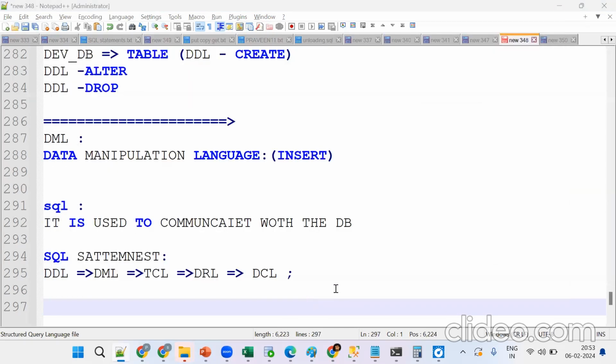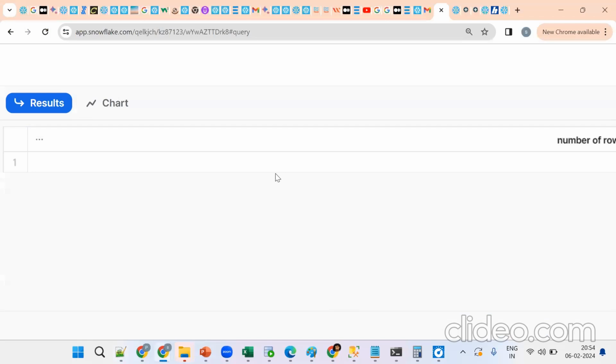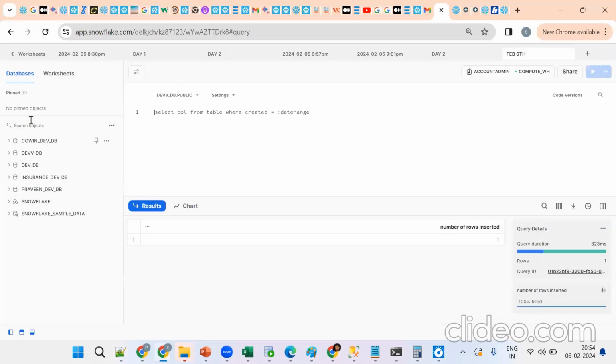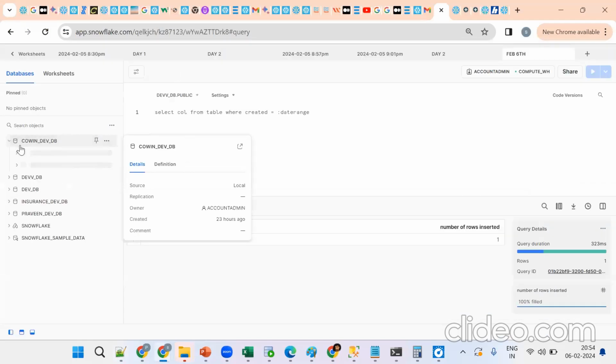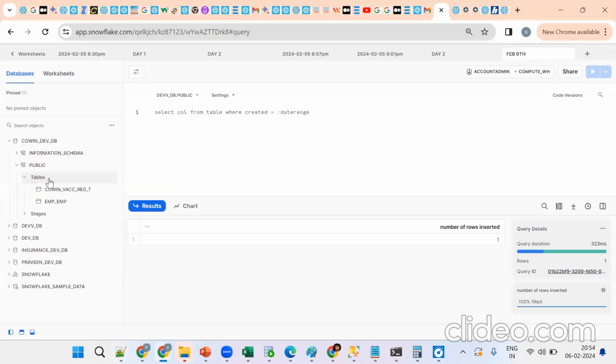Remember, I'm saying this now because you should understand this basic. You should be comfortable with this database and these things.